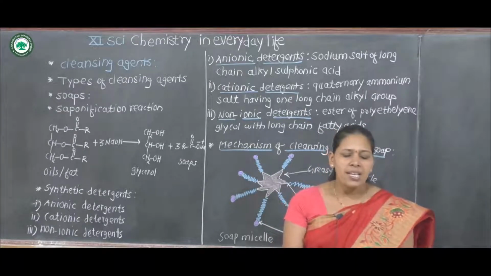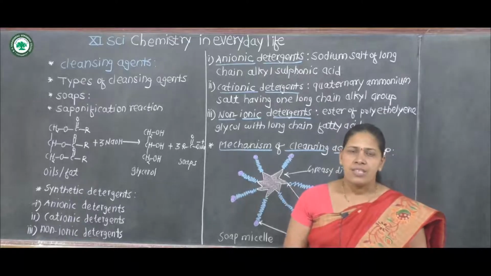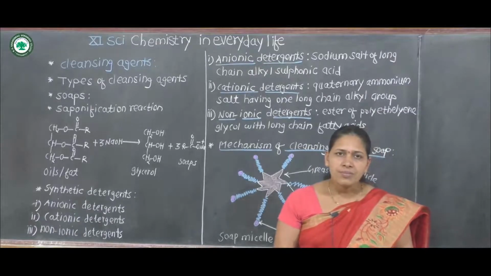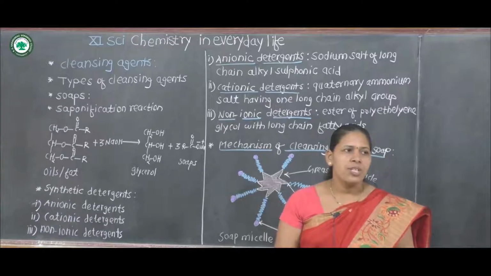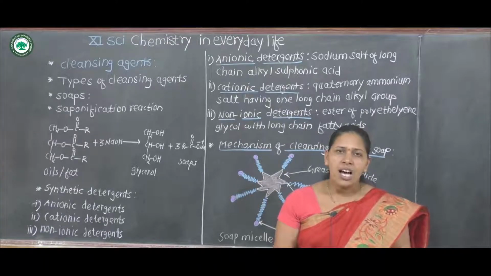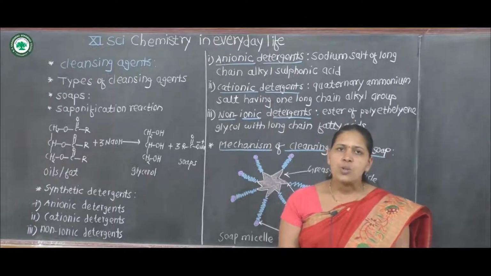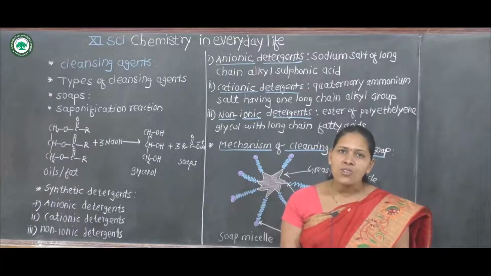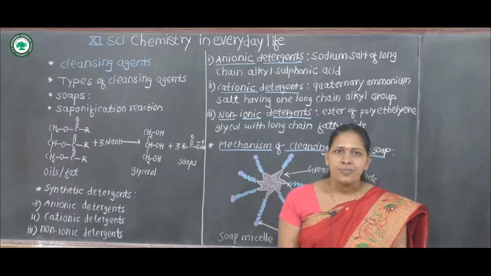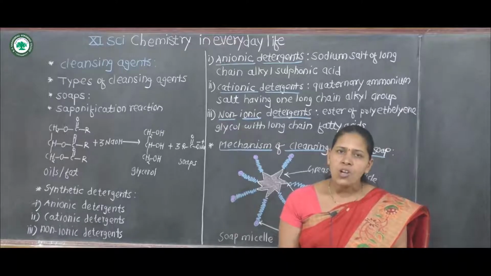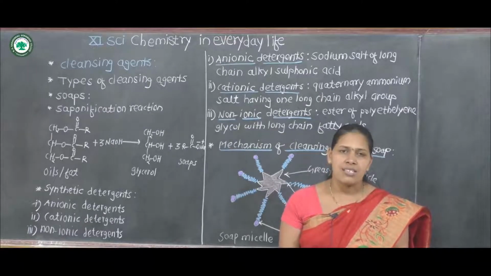Then what is meant by anionic detergent? These are the sodium salt of long chain alkyl sulfonic acid, or the sodium salt of long chain alkyl substituted benzene sulfonic acid.